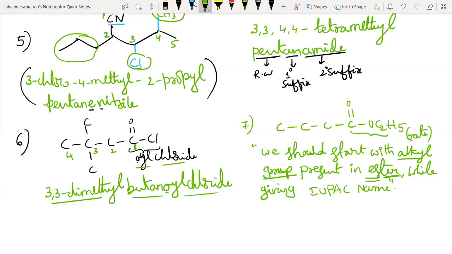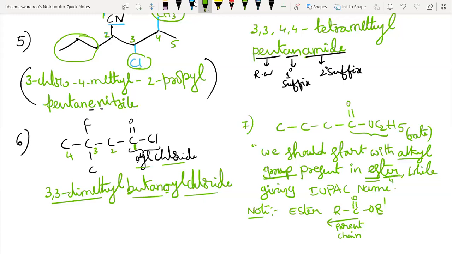See, listen carefully. Yes, it is butanoate. Listen carefully. Ester: the general formula is R, C double bond O, O, R dash, for example. So this is the parent chain. From C double bond O to its left, it is the parent chain. Understand?